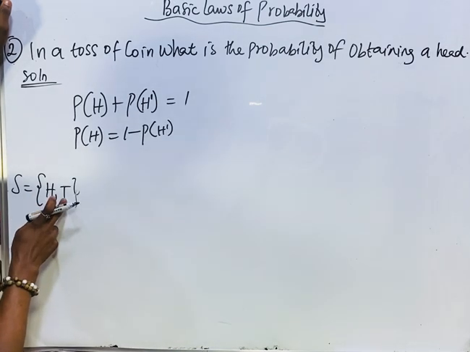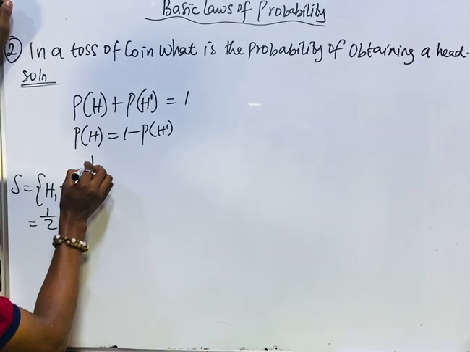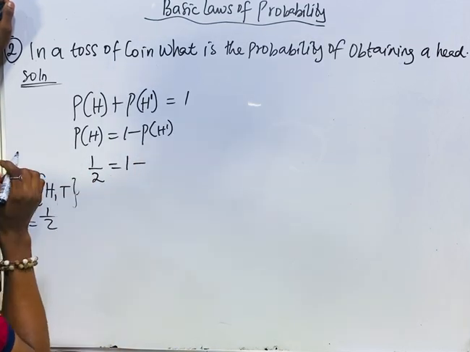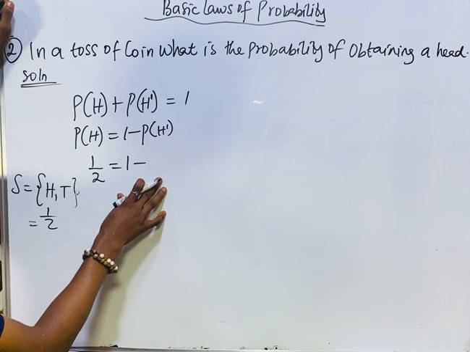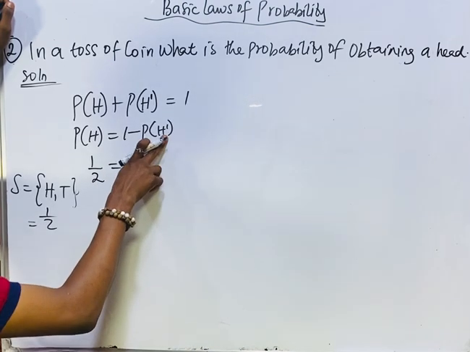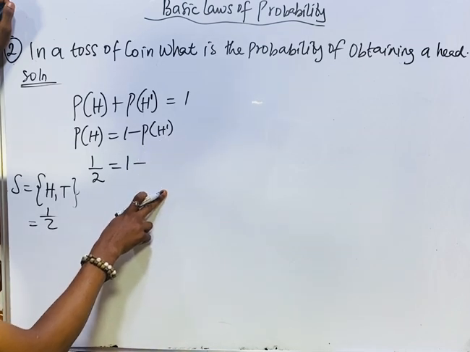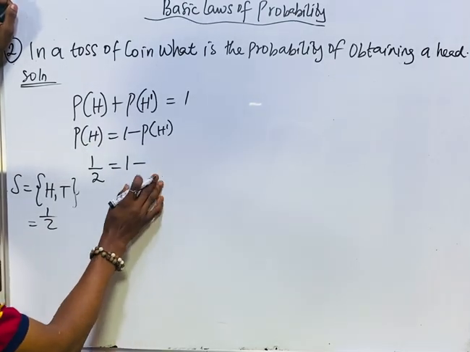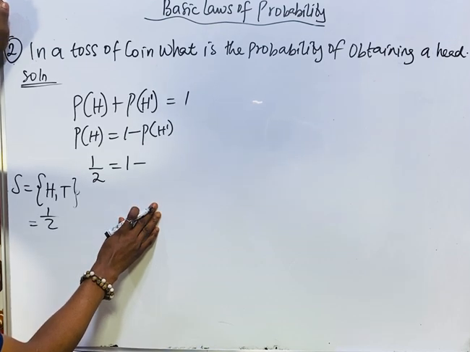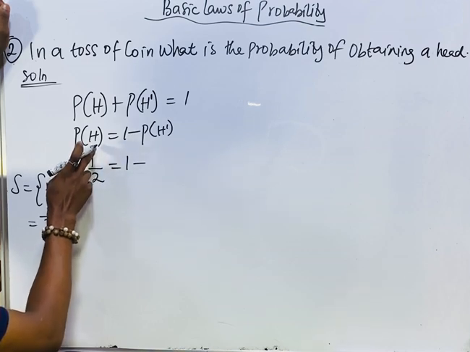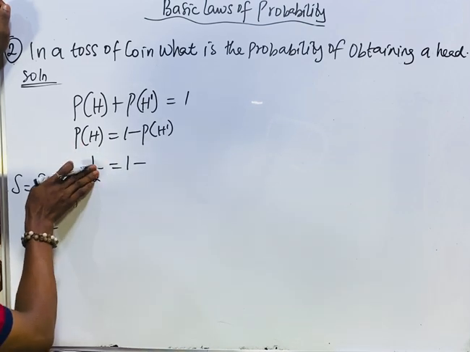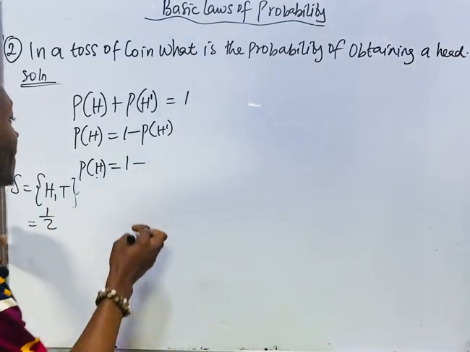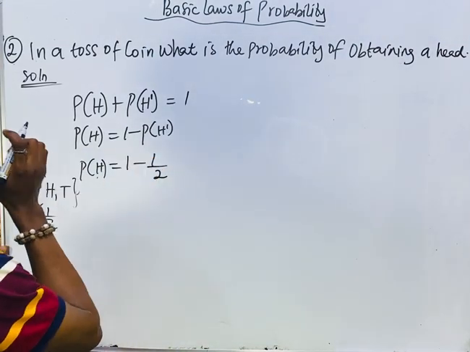Obtaining a head is 1 over 2. Obtaining a tail is still 1 over 2.